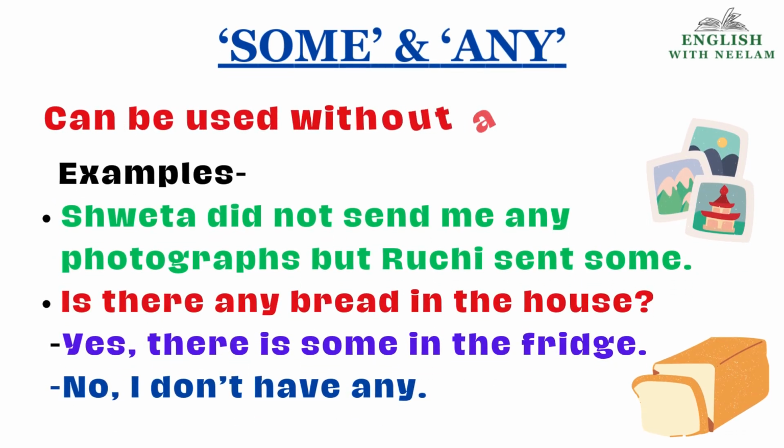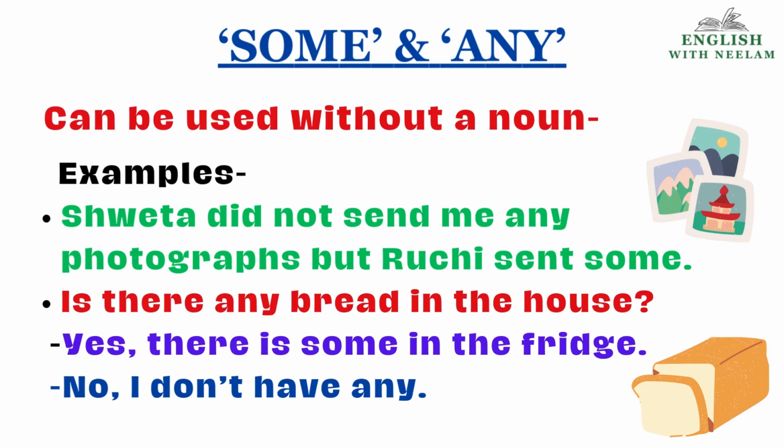Other important thing, children, we use some and any without a noun also. Sometimes they are used without a noun. Let us see the examples. Shweta did not send me any photographs, but Ruchi sent some. Here in the next part of the sentence after but, we are not using the words any photographs again. From the word some it is clear that we are talking about the photographs. Is there any bread in the house? Yes, there is some in the fridge. We are not repeating bread here. Or we can say, no, I don't have any. We can use some and any without a noun also.